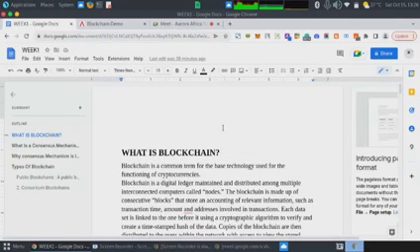Let's look at it in the physical world. In the physical world, we have a ledger that stores information. Now let's bring it to the digital space. Blockchain is basically a digital ledger that helps us store information. Then after blockchain has stored this information, it will distribute it across multiple computers coming together